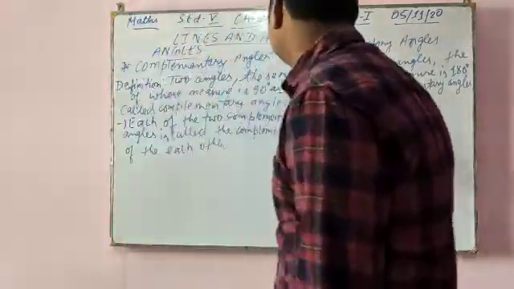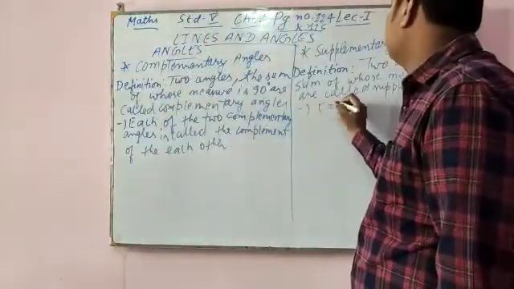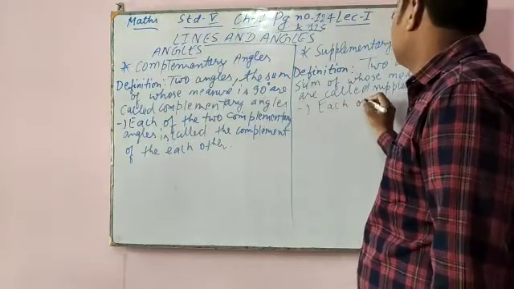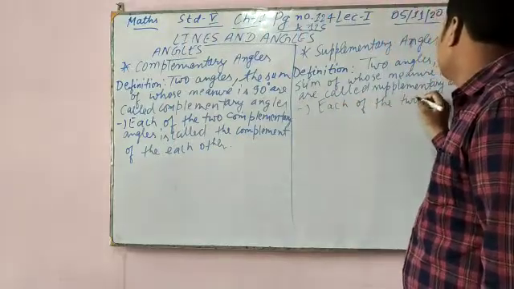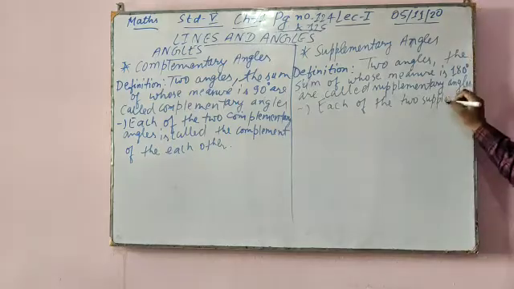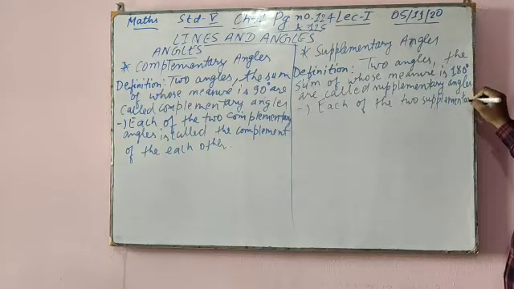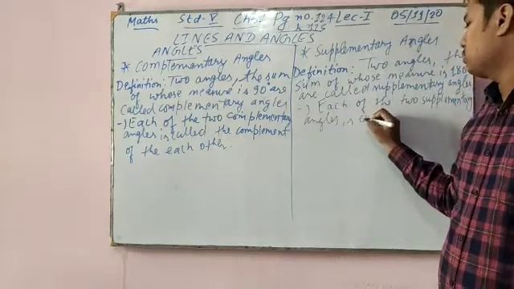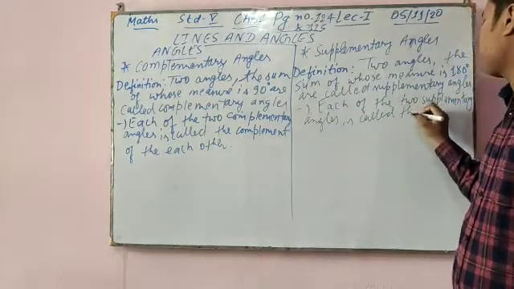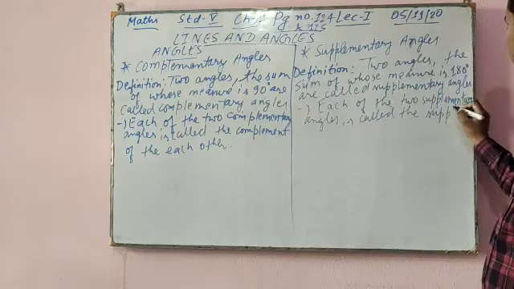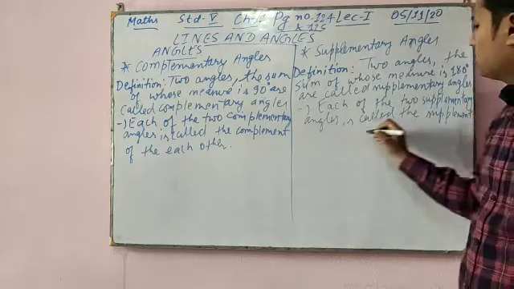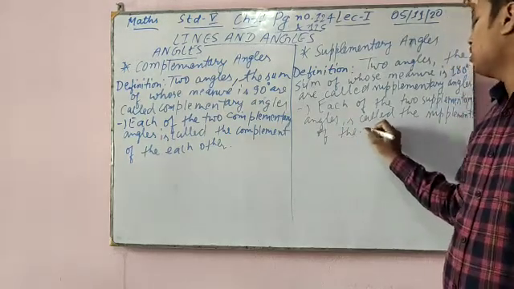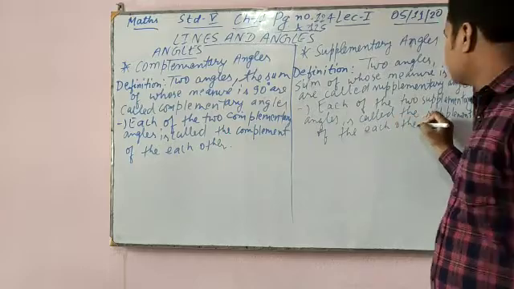Same here also: each of the two supplementary angles is called the supplement of the other. So this is the definition.